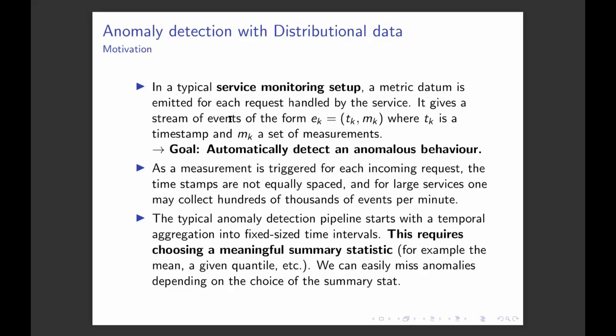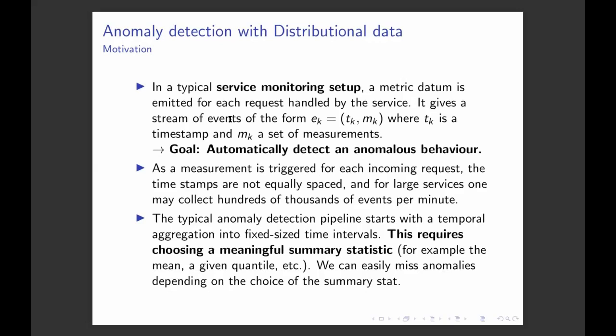And the problem is, for large services, one may collect several thousands or even hundreds of thousands of events per minute. So the typical anomaly detection pipeline would start with a temporal aggregation into a fixed size time interval, a meaningful one. It can be 5 minutes, half an hour, or an hour, depending on the service. But this requires choosing a meaningful summary statistic. Usually, we take some quantiles, for example, the median, or the 5% quantile, or the 95% quantile. Sometimes we also take the mean.